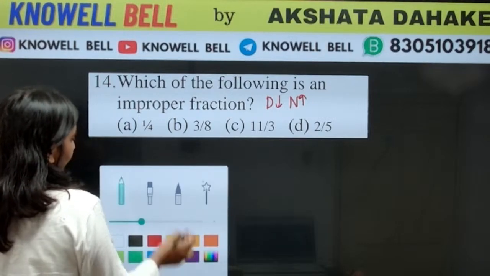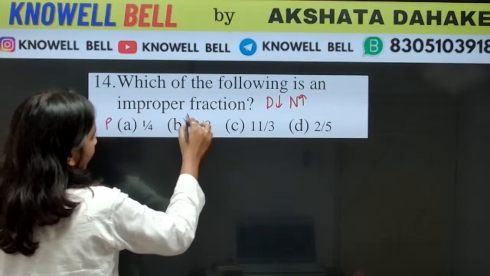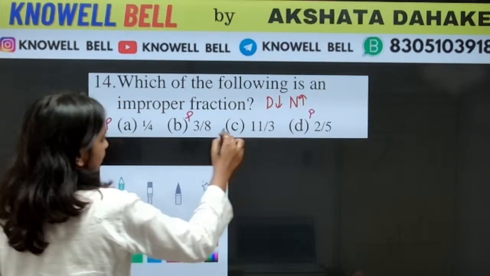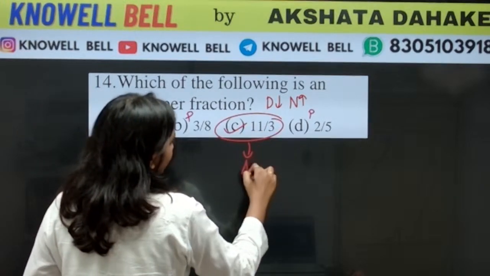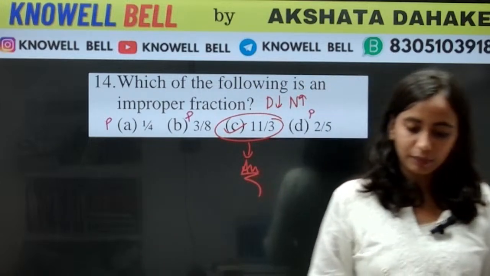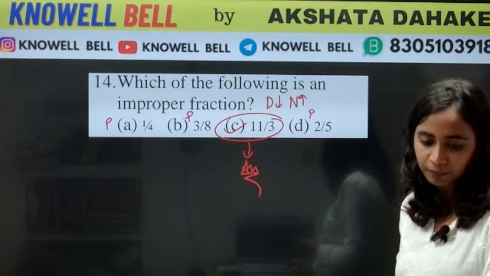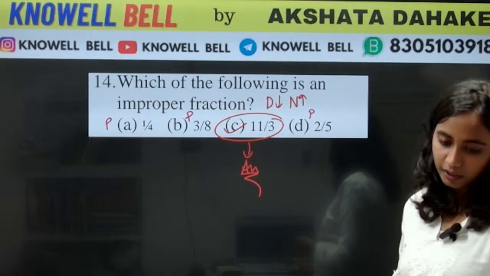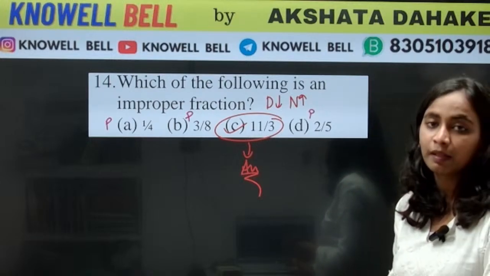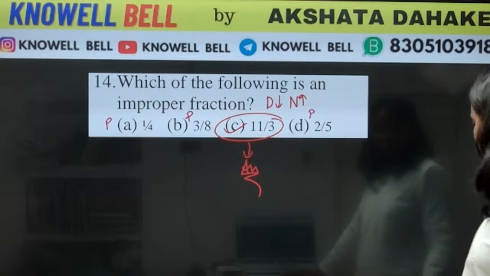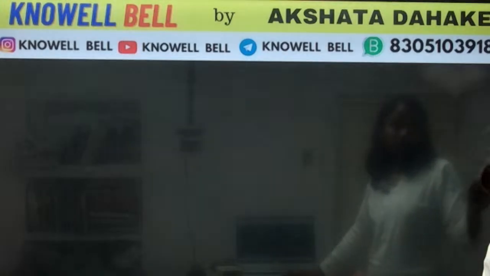So 1 by 4 is proper. 3 by 8 is proper. 2 by 5 is also proper. Improper के लिए we just have one answer. That is 11 by 3. Improper fraction कौन सा है? 11 by 3. Correct Shagun? Correct Namita? Correct Vishal? So 11 by 3 is the correct answer. Okay, so this we have to keep in mind.